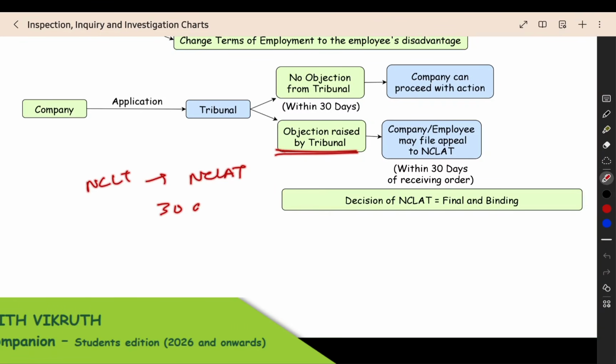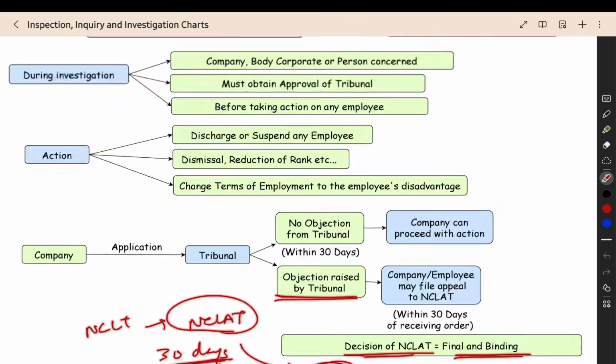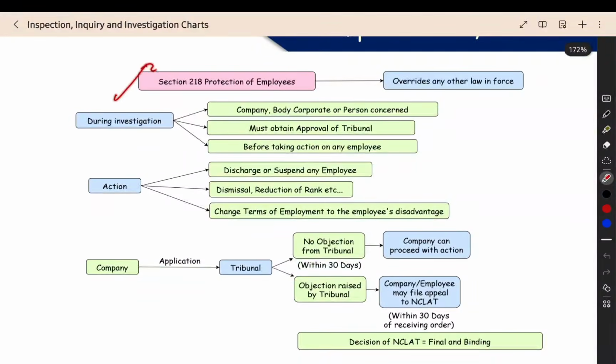What is the time limit you are having? 30 days for going to the appeal. The decision of the NCLAT will be final and binding. You cannot again go to Supreme Court against this decision. So that's all about section number 218, protection of employees.